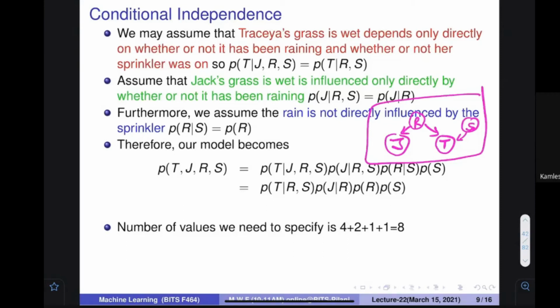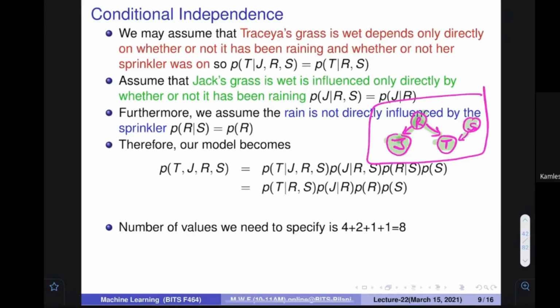This diagram is clear? Two things are there, Jack's grass and Teresa's grass. If it is raining, then rain is going to affect these two things. But the sprinkler is only going to affect Teresa. Makes sense? This graph is fine.